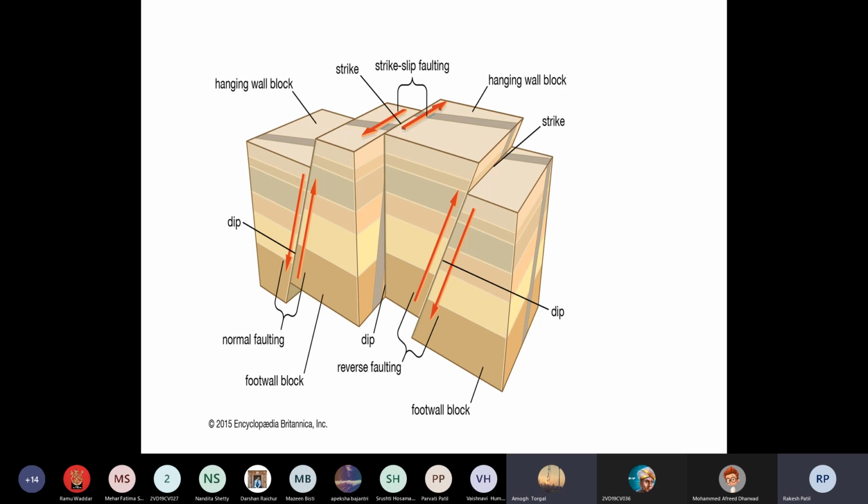Yes, sir. Now, consider that you apply pressure on a rock block, and we are talking about 2 to 3 kilometer minimum. Okay. So what happens? You can see in this diagram, one road is there above. See, one dark color patch is there. You can see how displacement happens here.